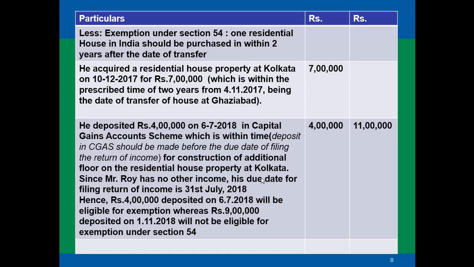So Mr. Roy has no other income and his due date for filing the return is 31st July 2018. Hence, 4 lakh deposited on 6th of July 2018 will be eligible for exemption, whereas rupees 9 lakhs deposited on 1st of November 2018 will not be eligible for the exemption under section 54. So he'll be allowed exemption of 4 lakhs. So overall the exemptions would amount to rupees 11 lakhs.